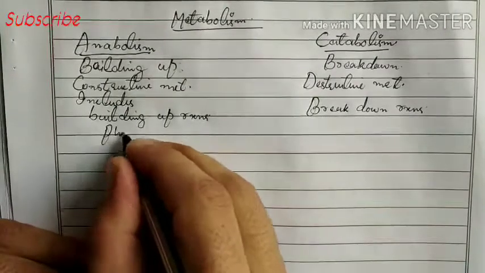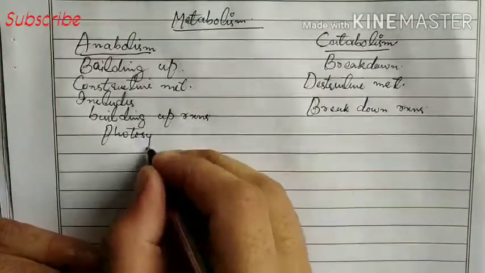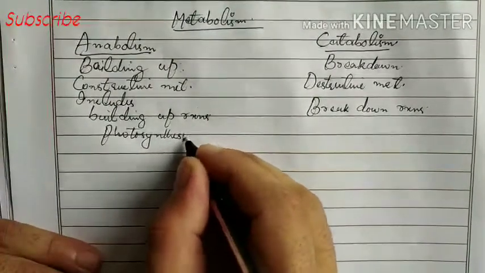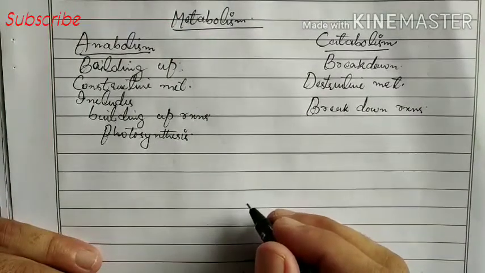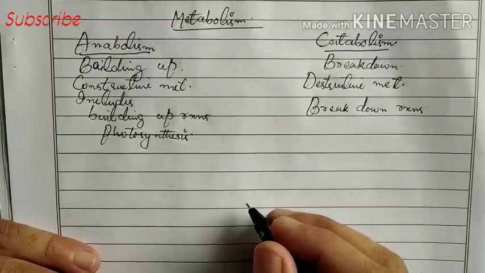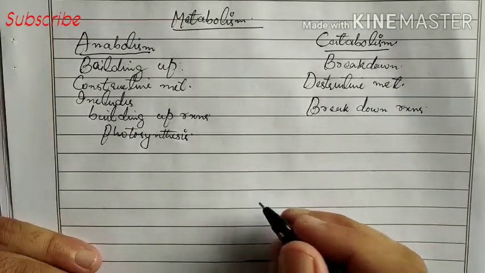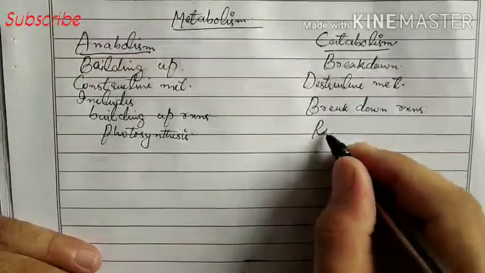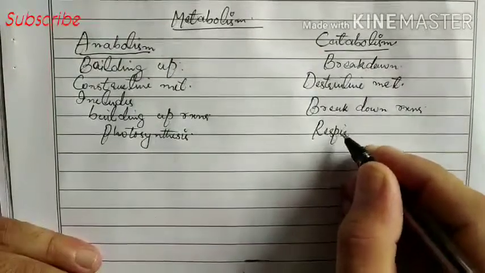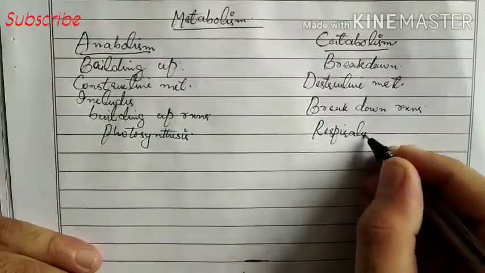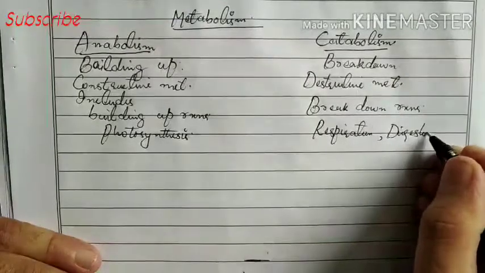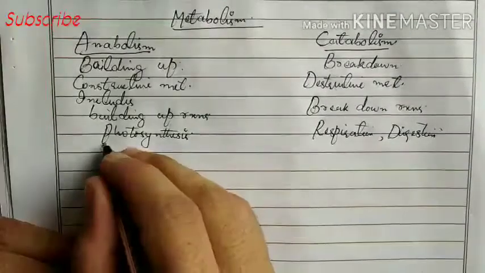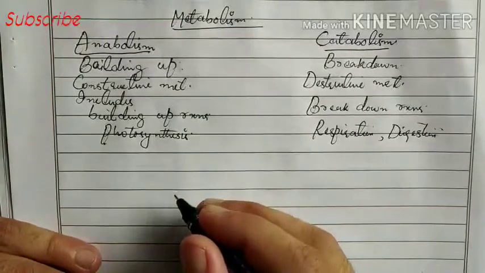We know what photosynthesis is. And catabolism involves respiration, because respiration means breakdown. Respiration, digestion: we know that digestion is breakdown. These are breakdown reactions. And photosynthesis is a building up reaction.